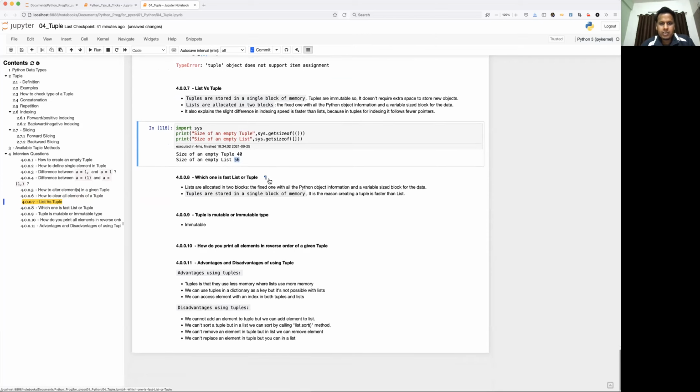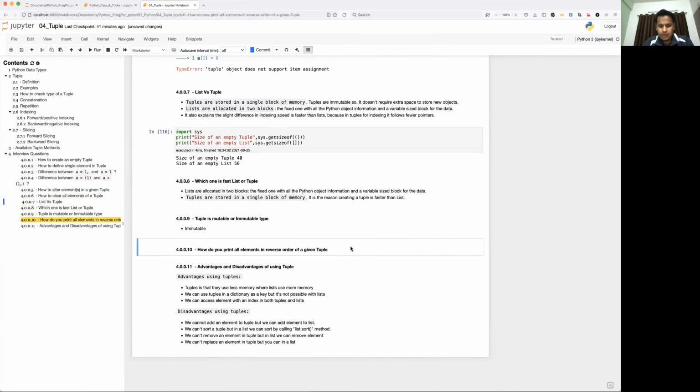Which one is faster, list or tuple? Of course, lists are allocated in two blocks, the fixed one with all the Python object information and a variable size block for the data. The tuples are stored in a single block of memory, and that is the reason tuple is faster than the list. Okay, so tuple is immutable. Again, it is immutable. How do you print all elements in reverse order in the given tuple?